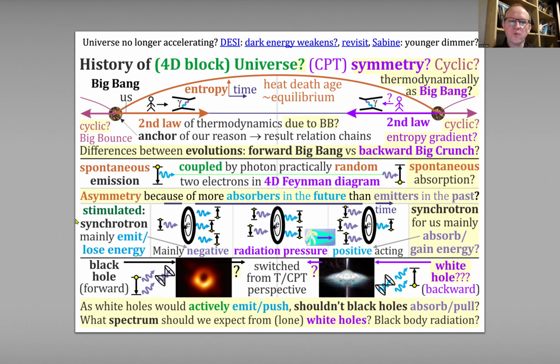So finally, one type of artifact which might survive this heat death equilibrium might be a black hole. Our black holes, some of them at least, might survive to this big crunch. Thinking backward in time, there should also be this tendency to form black holes, but for us they would be white holes. Maybe some of these white holes could survive to our times and be very lone shining points. So I think we should at least consider that some of these tiny red dots might be white holes, but the big question is what spectrum to expect. I think we should be open to the possibility of white holes, especially from here.